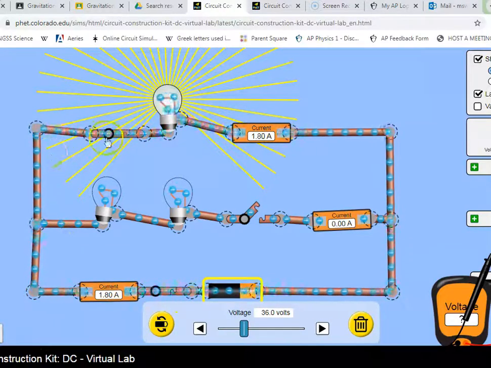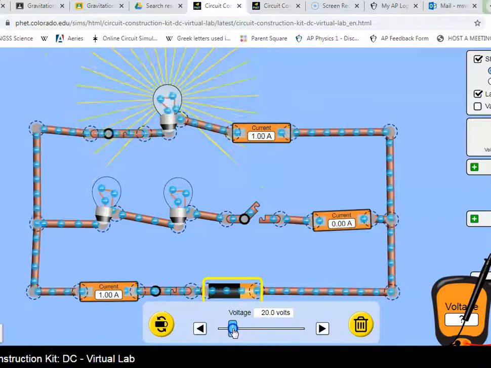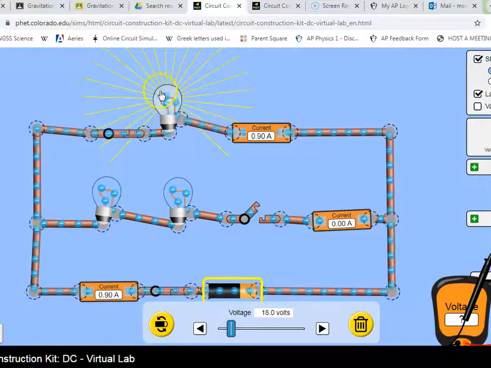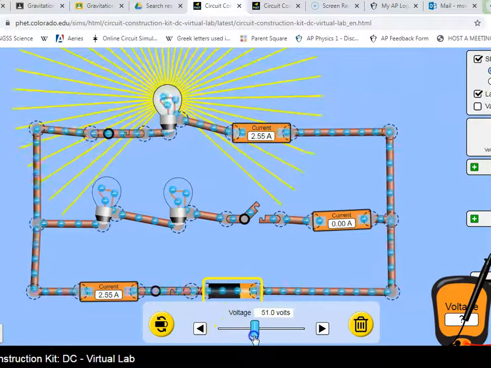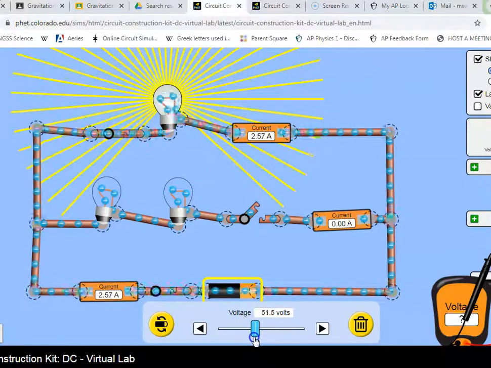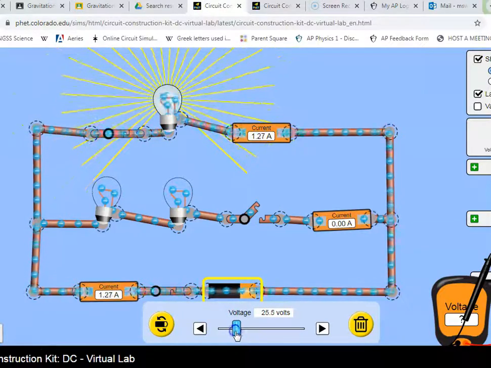And since they're getting pushed harder, they're getting more work done on them, and they are going to have more energy available to make the light bulb get brighter up here. If I make the voltage go back down, that light bulb gets dimmer because there's less electricity going through it, and the wire is not as warm. When I go like this and more current flows through there, the light bulb is going to heat up more and become brighter.